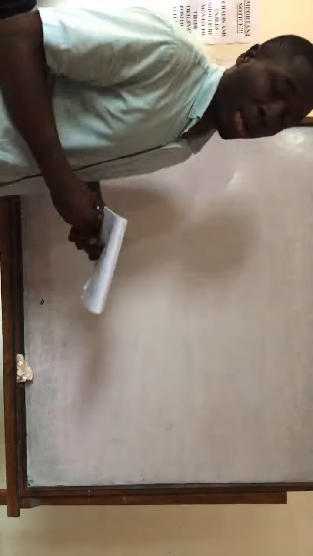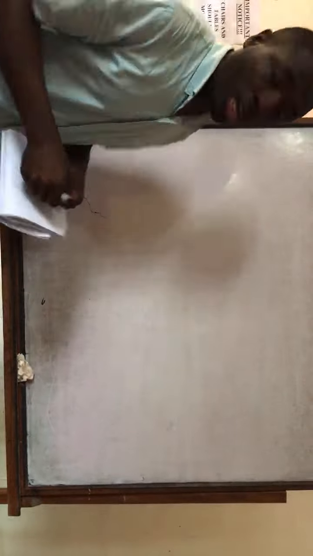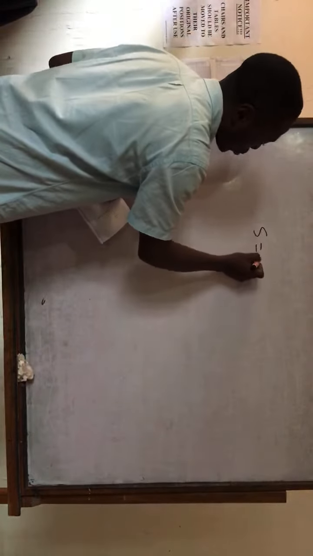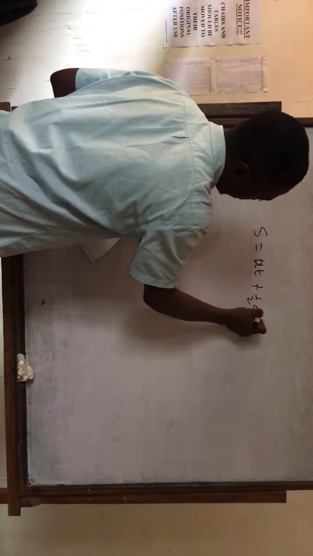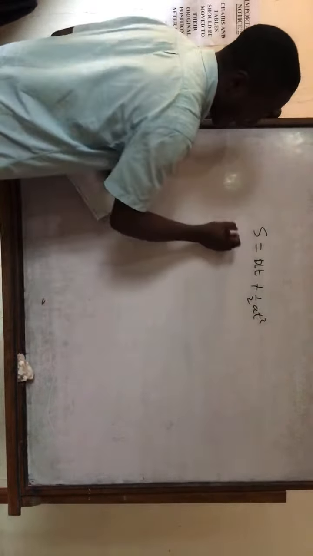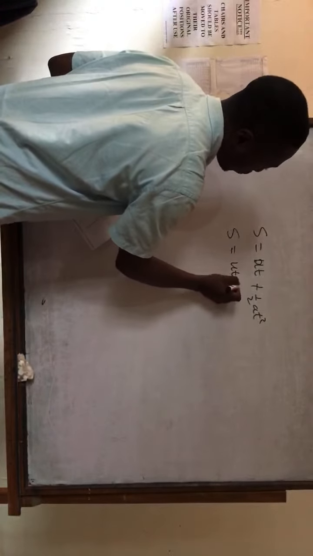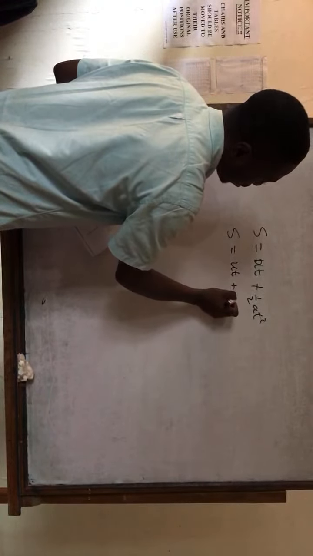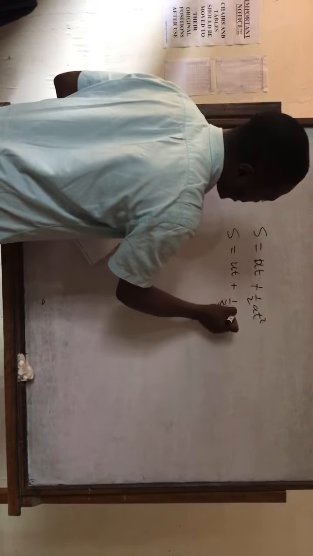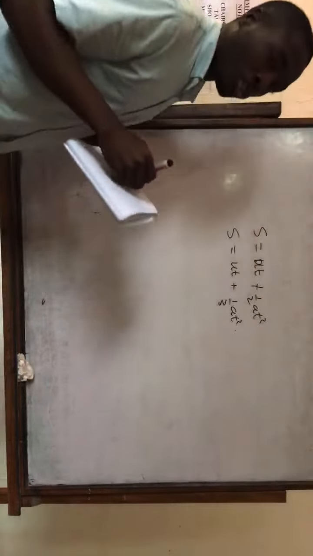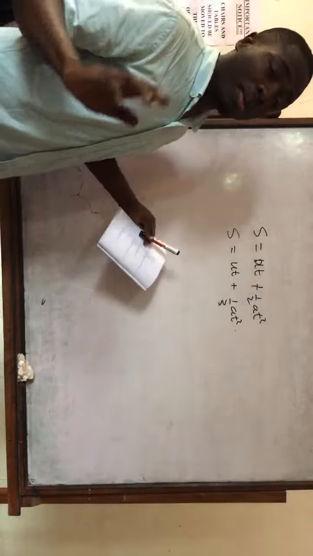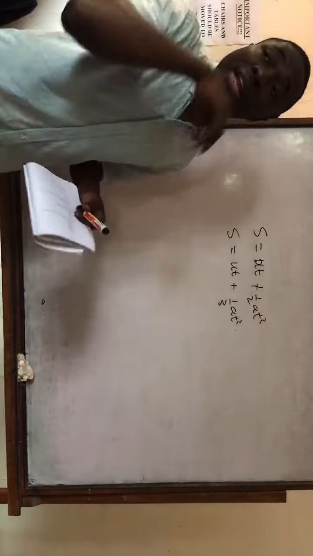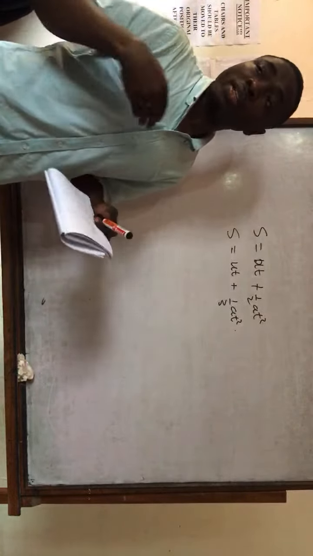If I take the equation S equal to ut plus half at squared, and then I write S equal to ut plus 1/3 at squared, using the method of homogeneity, this thing is correct. Using dimensions it will be okay, but it will not tell you that the equation is wrong. It cannot tell you when the equation is wrong.